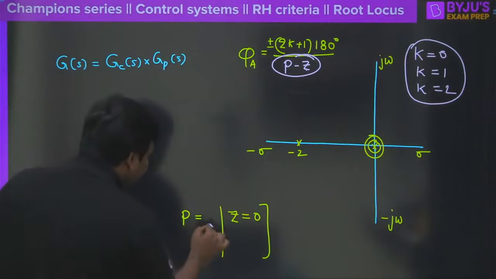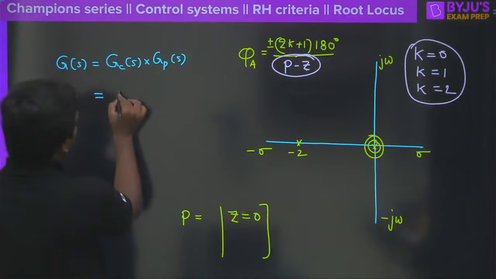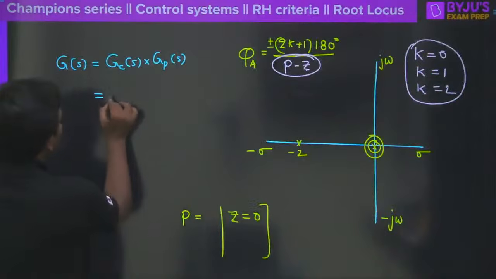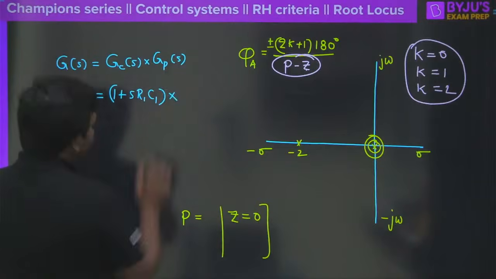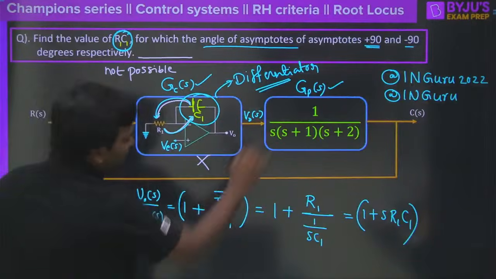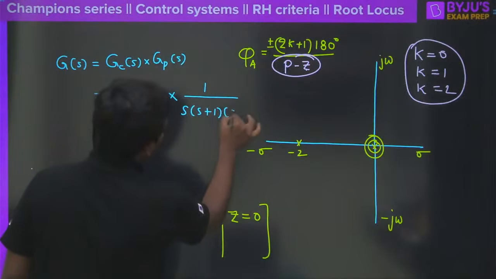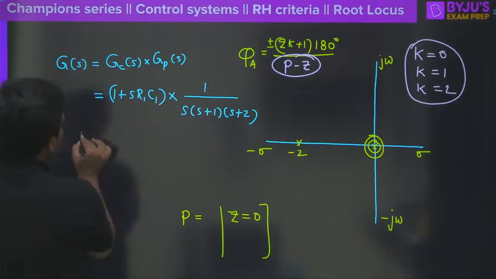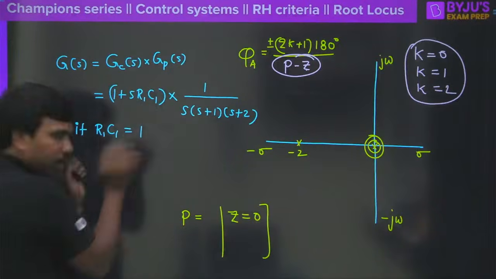Fast guys, fast. So now just look at here, GC of S. What is GC of S now? Now GC of S is going to be 1 plus S into R1 C1, right? So therefore I can say 1 plus S into R1 into C1 all the way, whole into GP of S. GP of S is this one all the way, that is 1 divided by S into S plus 1 into S plus 2. Clear? S into S plus 1 into S plus 2. Now you can select R1 into C1 equal to 1 or 2, anything is fine.